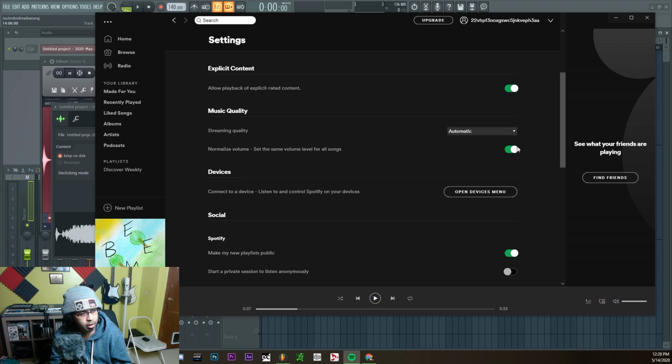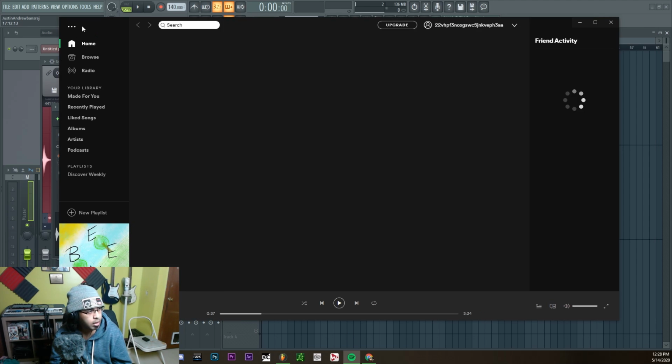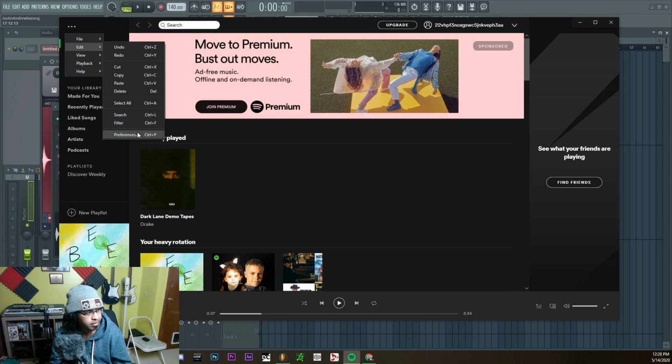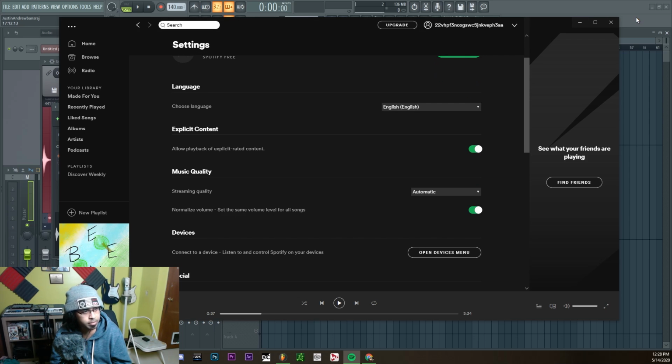So I switched it on. I have to close this and open it again for it to take effect. And I'll just double check it just to be safe. We got preferences. It is okay, normalized volume is on.